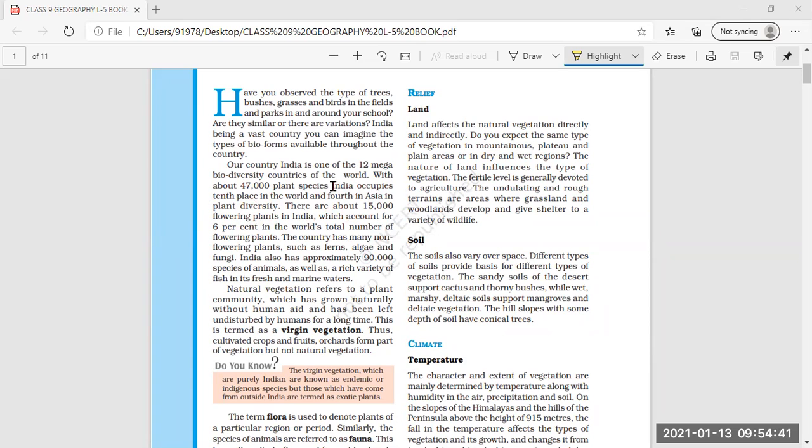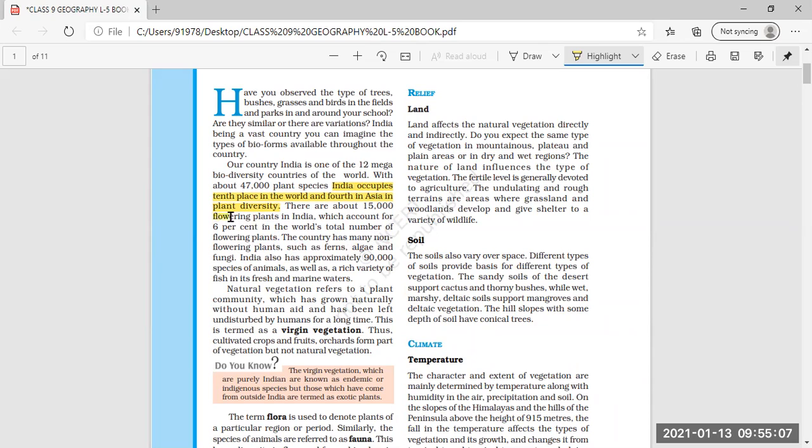You can underline that India occupies 10th place in the world and 4th in Asia in plant diversity, means different types of plants are present there. There are about 15,000 flowering plants, which produce flowers, in India, which account for 6% of the world's total number of flowering plants.